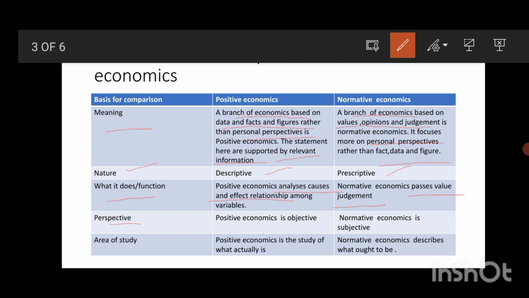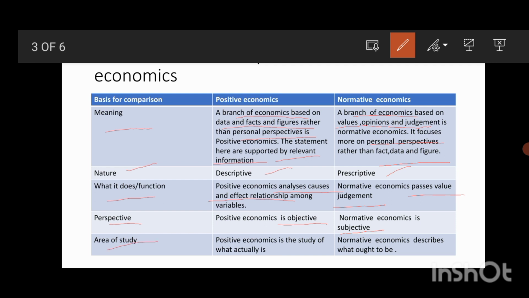Coming to perspective, positive economics is objective, whereas normative economics is subjective. Positive economics is based on data, so we consider it objective, and normative economics is subjective because it is based on the opinion of people. It varies from one person to another.